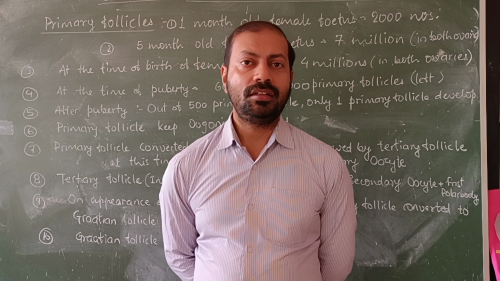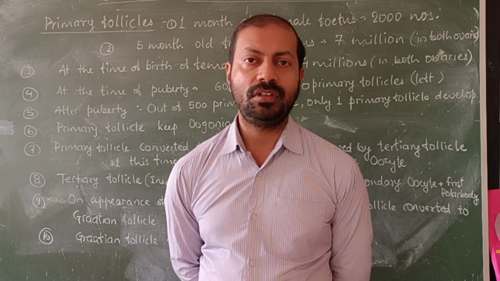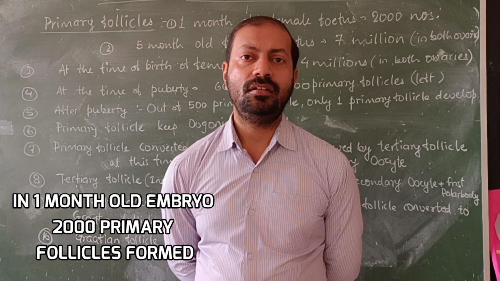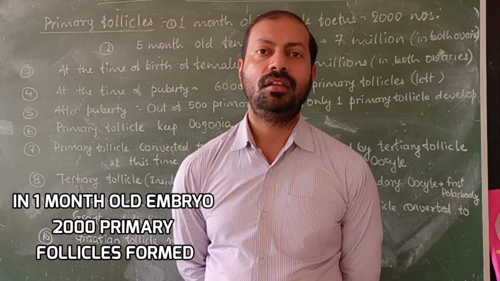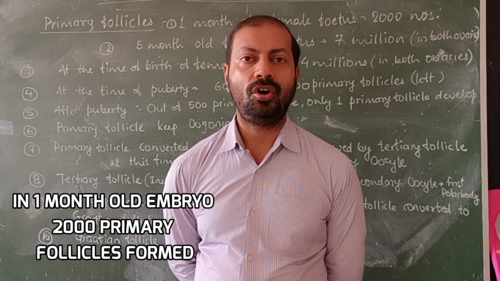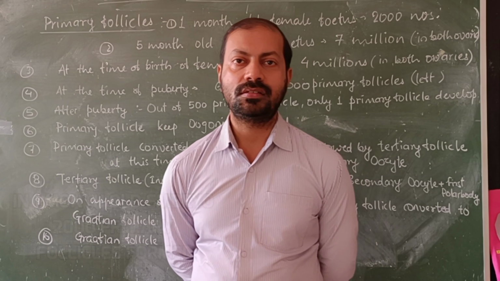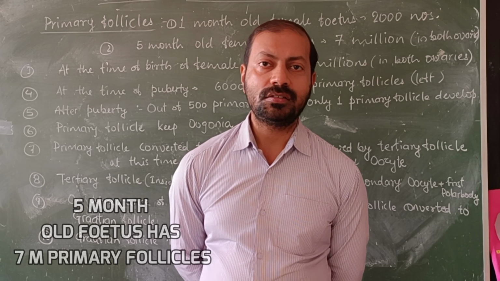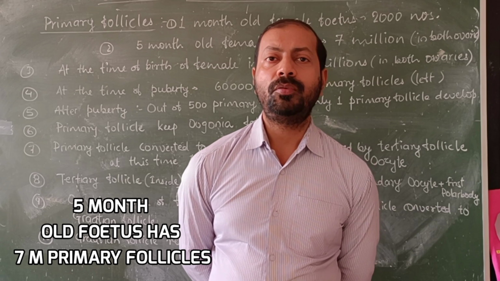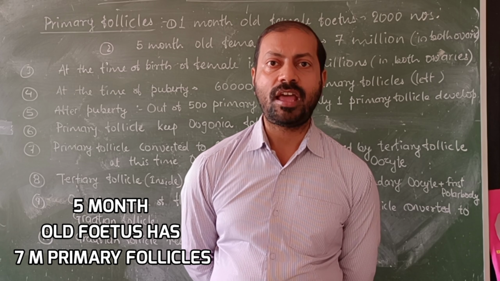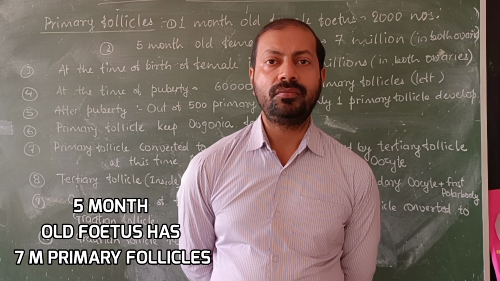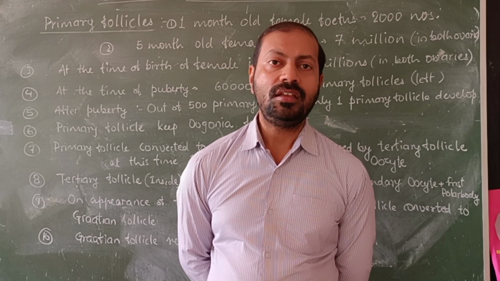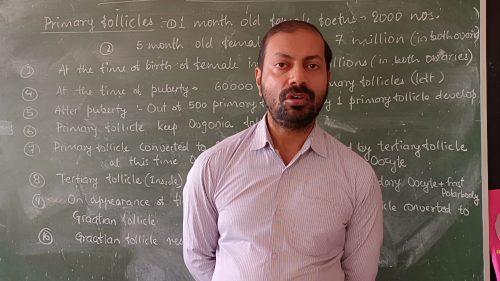So we have to take the follicles into consideration along with the different stages of cell division found in oogenesis. Right from the beginning, we start with the primary follicle. The primary follicle is produced in the female fetus at the age of 1 month. If we observe the ovaries of the female fetus at the age of 1 month, approximately 2000 primary follicles have been produced. And if we observe the female fetus at the age of 5 months, there will be 7 million primary follicles produced.